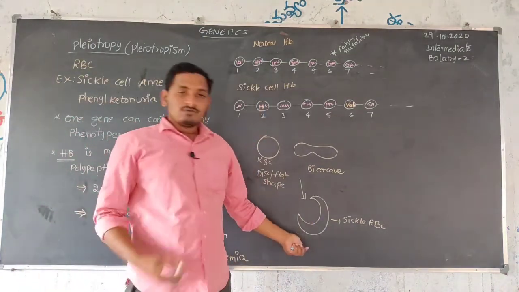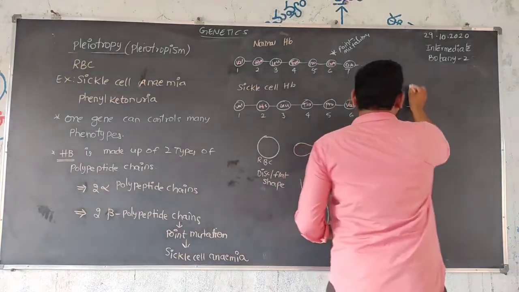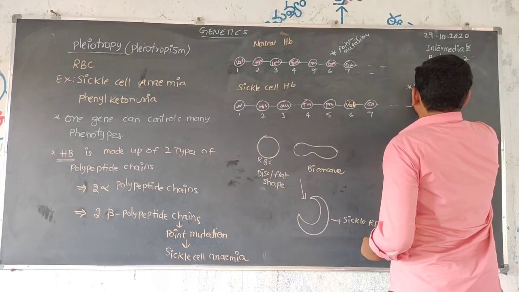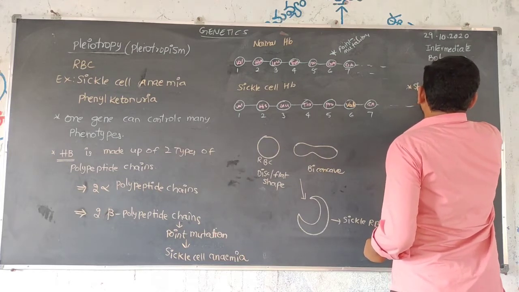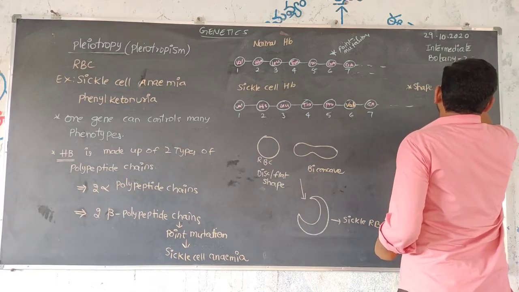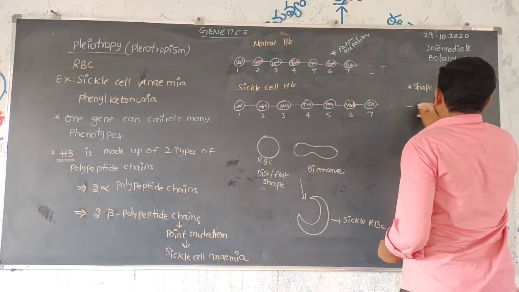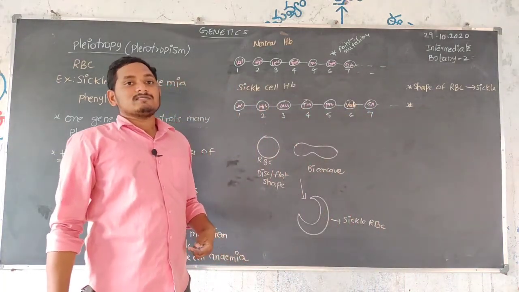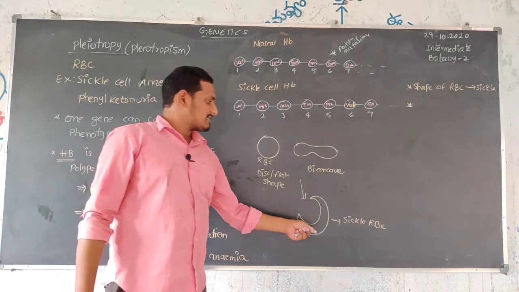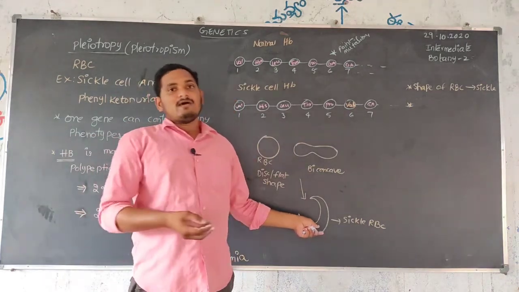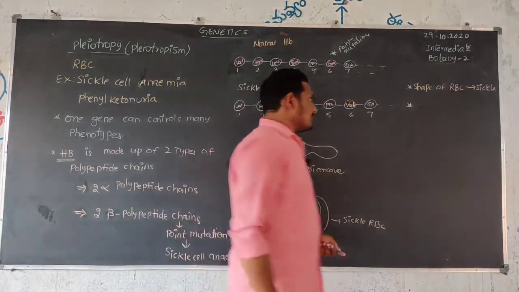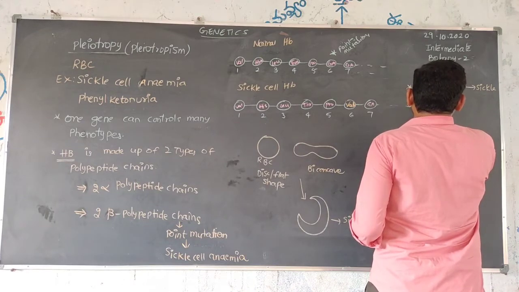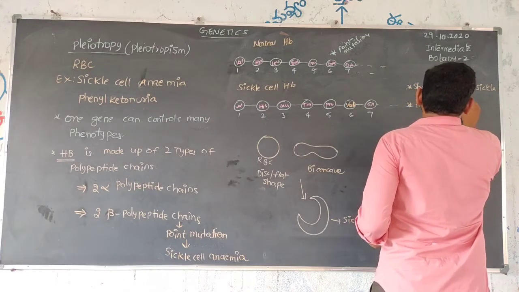So after that, two functions are totally controlled. One is the size, the shape of RBC is changed into sickle shape. And one more thing is that the hemoglobin is less in this sickle cell. How much hemoglobin is present? Less amount of hemoglobin is present. So the amount of hemoglobin decreases.